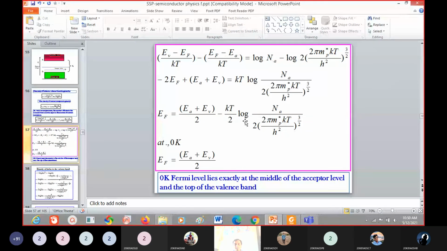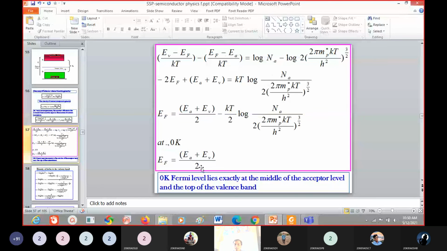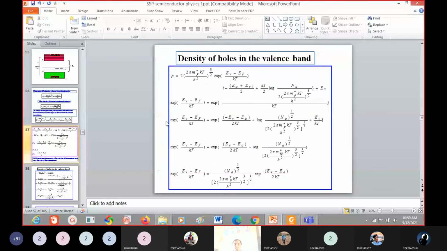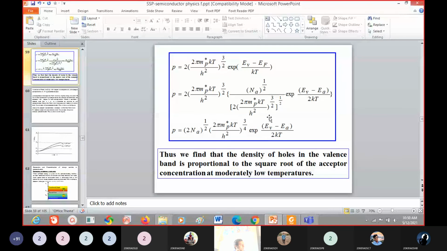From those two equations, what will we get? The E_F value we are calculating. This E_F value we substitute into the p equation, where p is the density of holes in an intrinsic semiconductor. If you substitute and calculate, we can get the p value. So this is the density of holes in the case of p-type semiconductors, otherwise the carrier concentration of a p-type semiconductor.